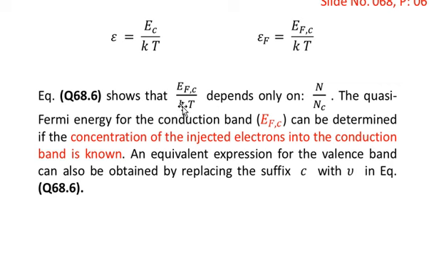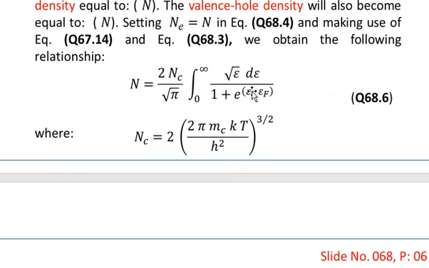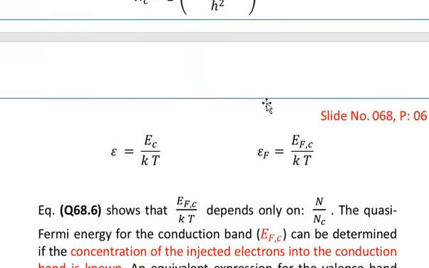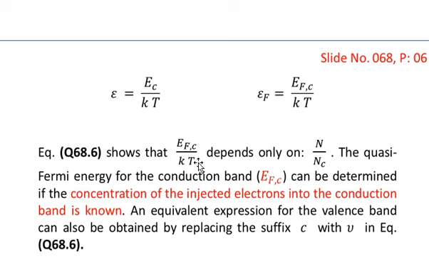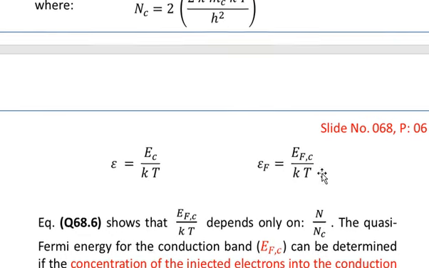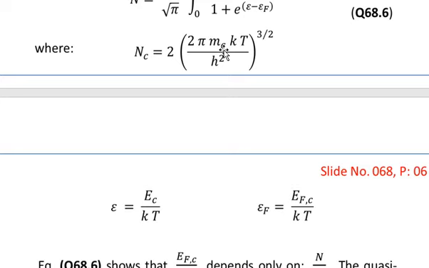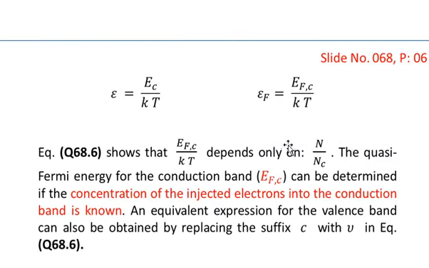And you know that this ratio, EFC over KT, is actually epsilon F. As I told you, when you solve this integral you survive with only the value of epsilon F. So EFC divided by KT depends only on N over NC. You see that NC is what I have described over here, and capital N. So if capital N is known, you can find out the Fermi energy.